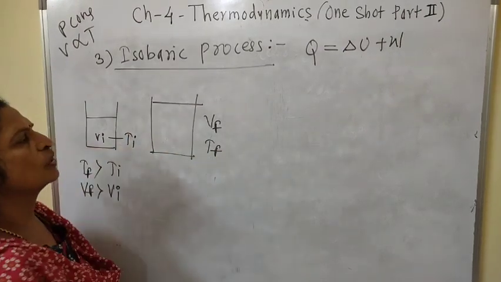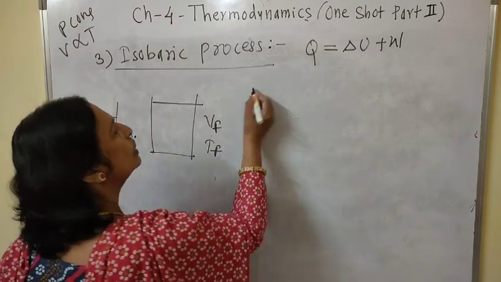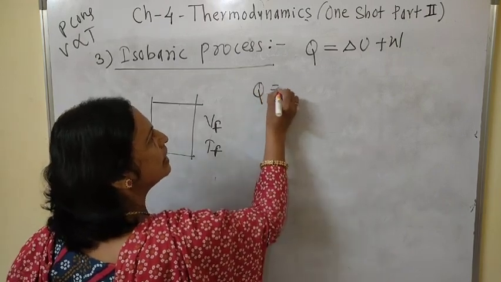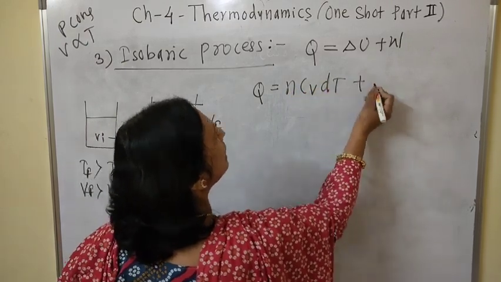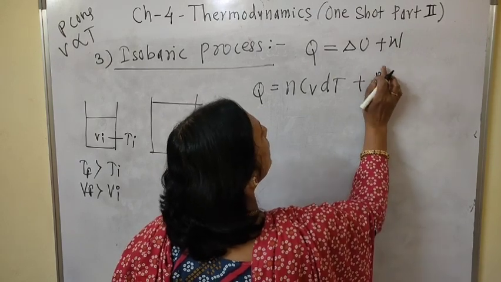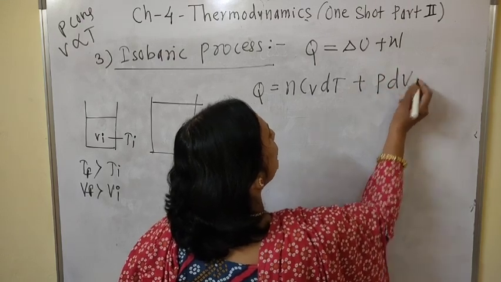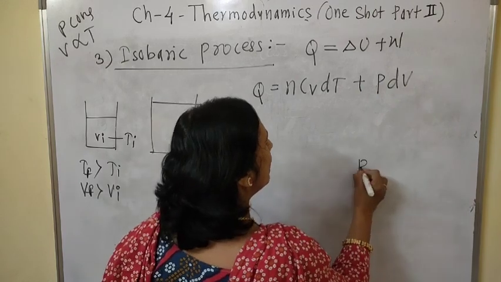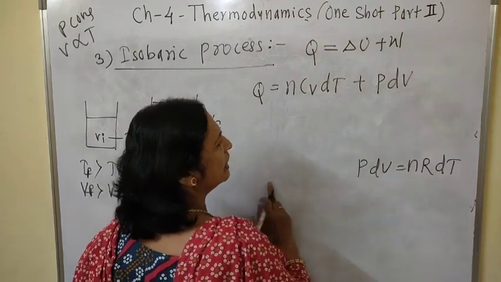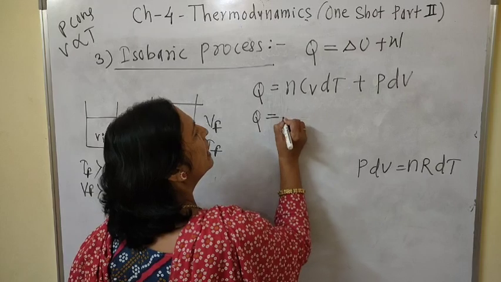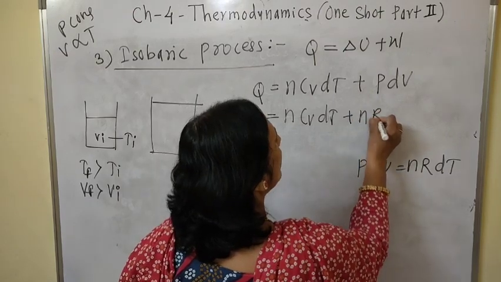Means as temperature goes on increasing, volume also goes on increasing, and therefore we know that Q, heat supplied to the gas, is delta U, internal energy, that is nCv dT, plus work done, W equals P delta V. But P delta V is nothing but nR delta T. We can write P delta V equals nR delta T, and therefore Q equals nCv dT plus nR dT.